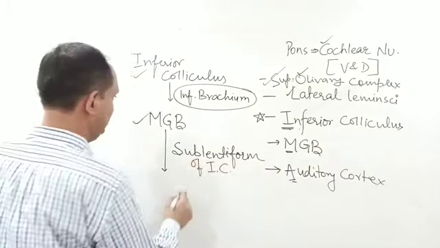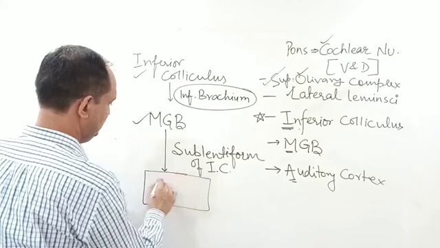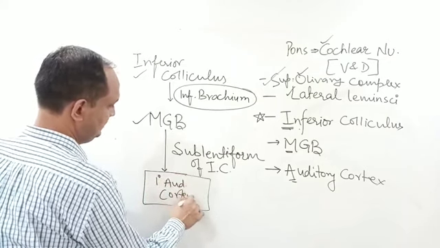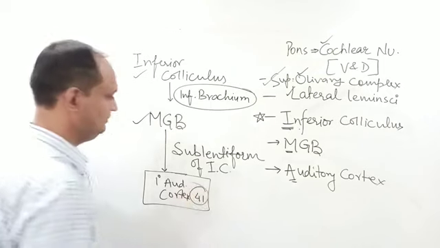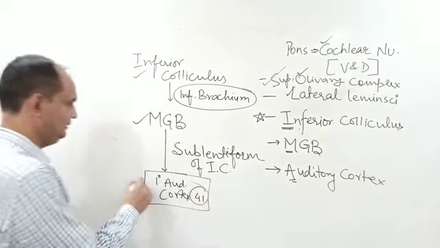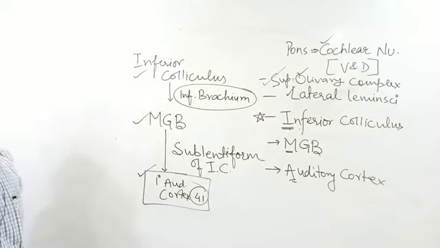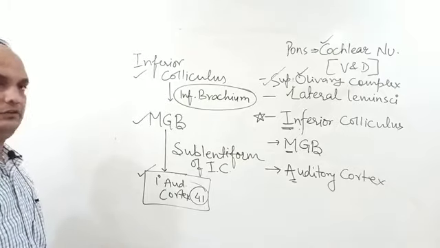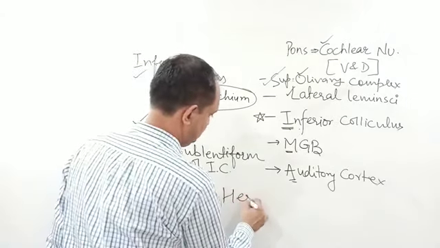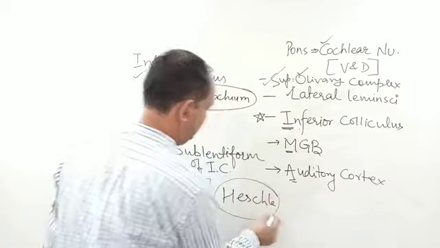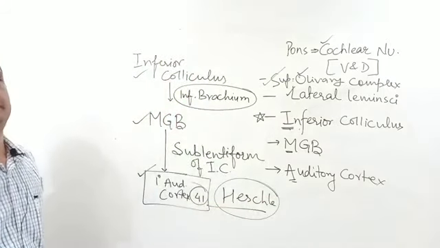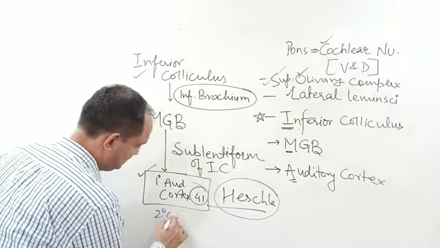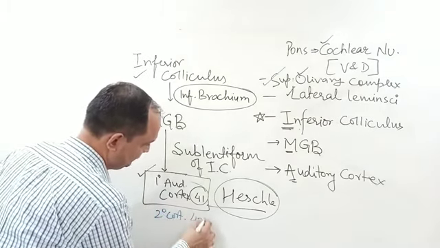These fibers will ultimately relay into the primary auditory cortex, which is Brodmann's area number 41, present in the superior temporal gyrus deep to the lateral sulcus, and also known as the gyrus of Heschl. It is also connected with the secondary auditory cortex, area number 42.